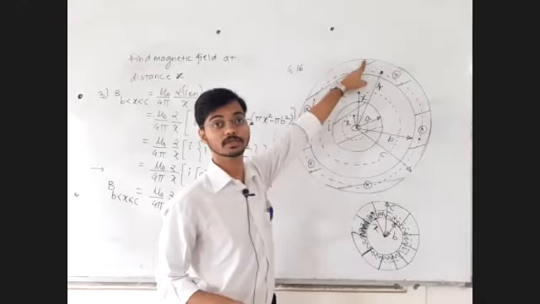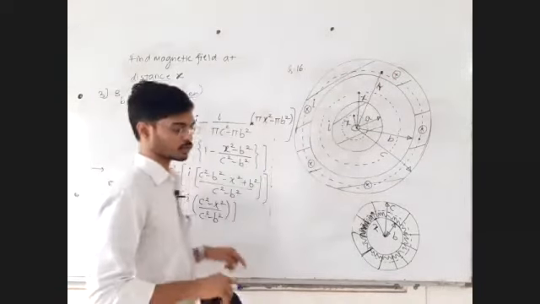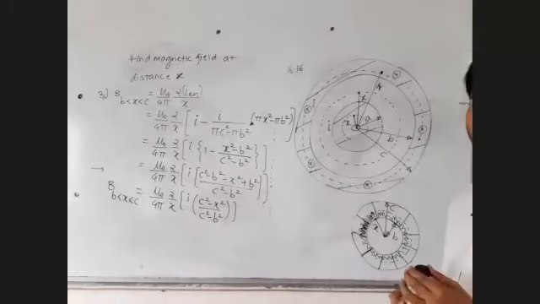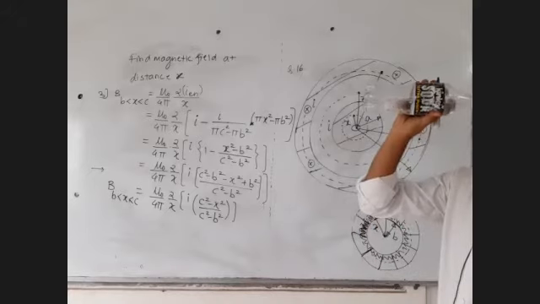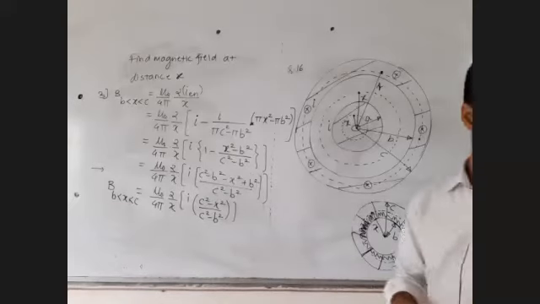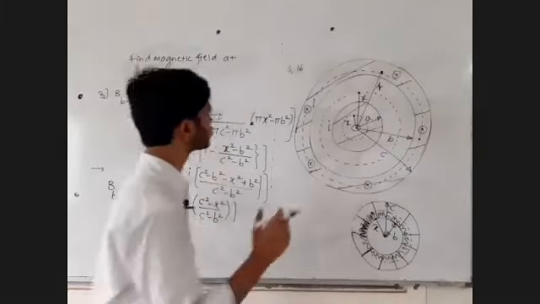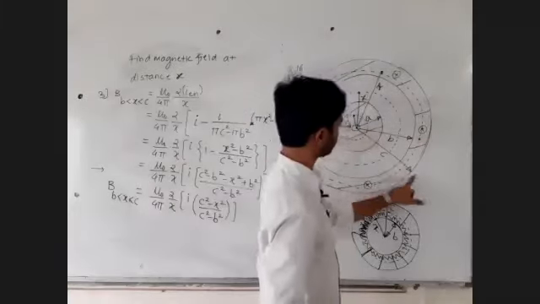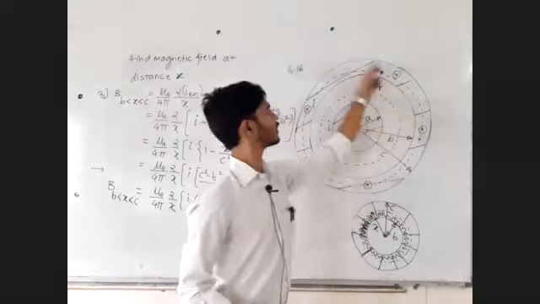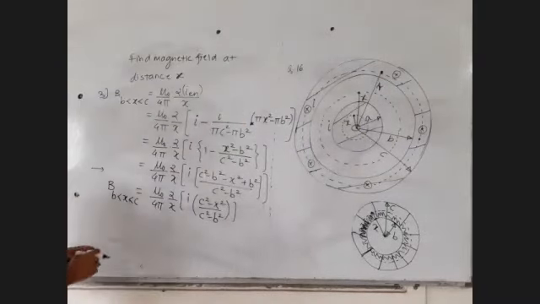Everyone reply in the chat box, because at this point if you draw the Amperian loop, the enclosed current is 0. Yes, no? Tell me. Yes. So when x becomes equal to c, I current coming out, I current going in, same current going out, same current coming in, net current 0.